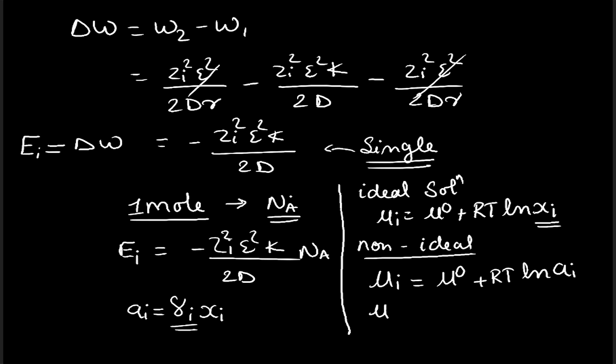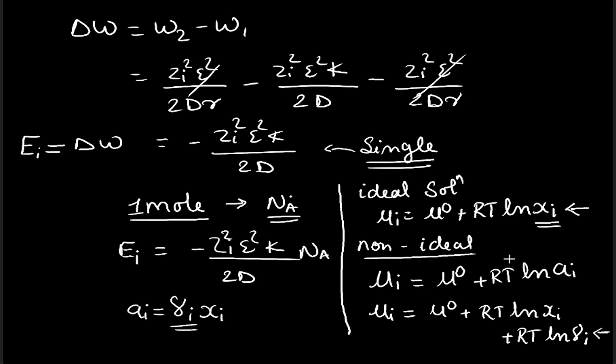So our expression will become mu_i = mu_0 + RT ln x_i + RT ln gamma_i. This is the expression for the chemical potential for the non-ideal solution, and the first part is the expression for chemical potential for an ideal solution.